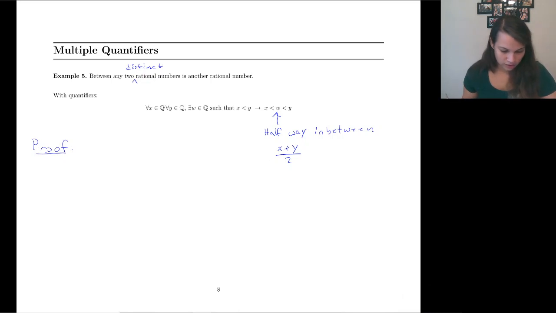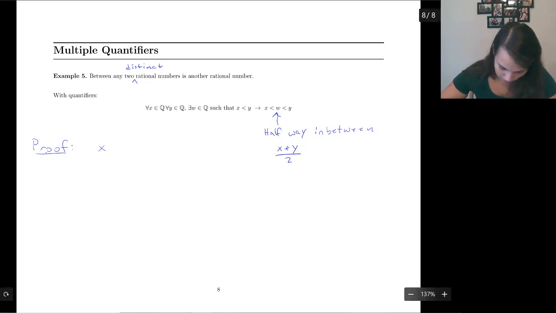So first, let's go for proving it's in between. We start with x is less than y, because that's our premise. If x is less than y, we're going to get this. I'm not starting with this. I'm going to end with that. So if I add y to both sides, that's going to be x plus y is less than 2y.